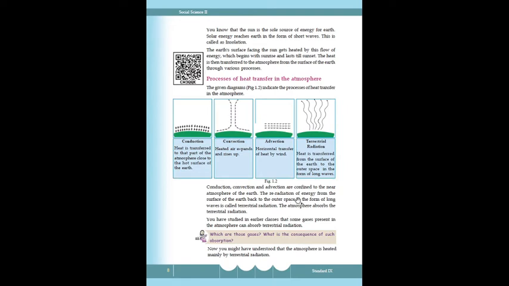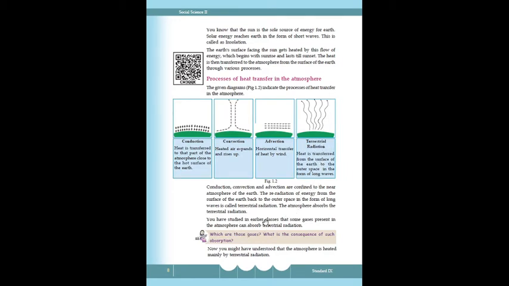The re-radiation of energy from the surface of the earth back to the outer space in the form of long waves is called terrestrial radiation. Long waves going to outer space is called terrestrial radiation. The atmosphere absorbs the terrestrial radiation. The four different processes of heat transfer in the atmosphere: conduction, convection, advection and terrestrial radiation.